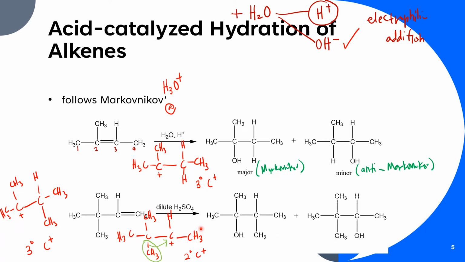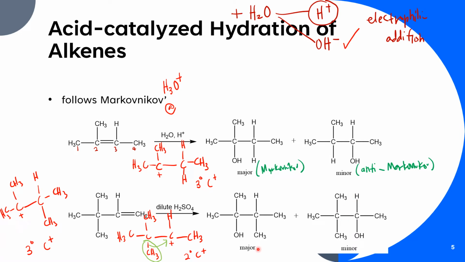So kalau minor, minor maksudnya kita akan dapatkan produk yang akan follow anti-Markovnikov rule ataupun produk yang kita dapatkan daripada secondary carbocation tadi. Okay, maksudnya you don't have to do rearrangement. So dapat je secondary carbocation, terus this OH minus serang at this position. Okay, so that will give you another minor product di sini.